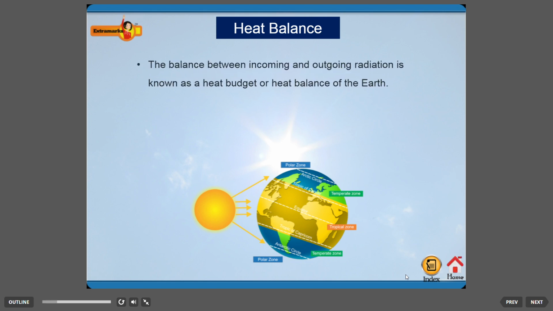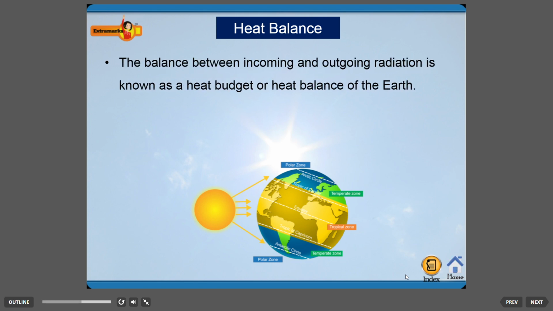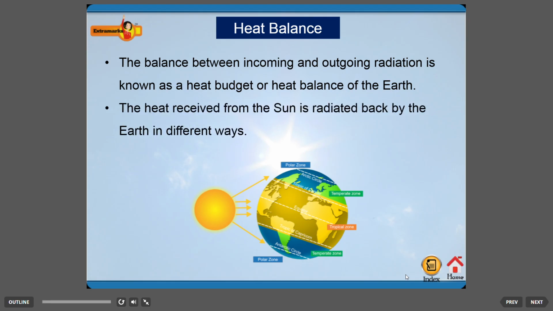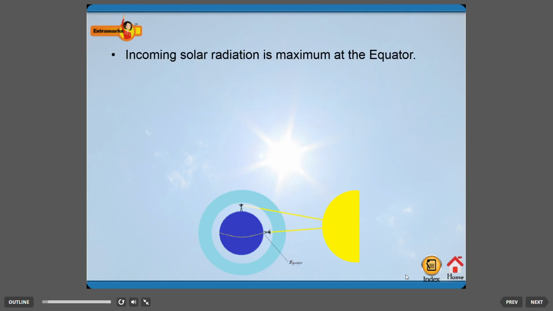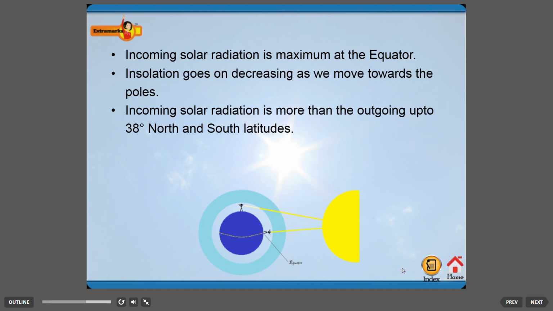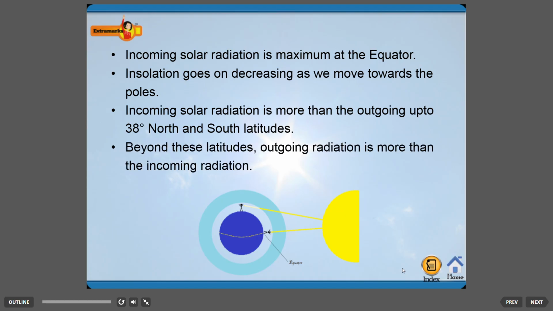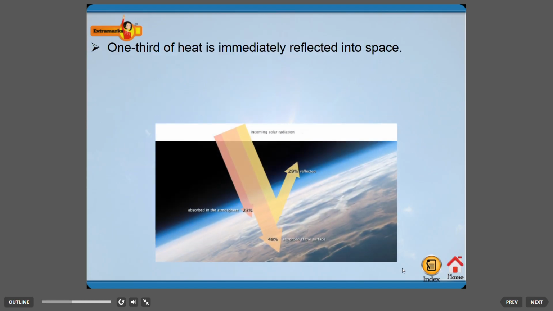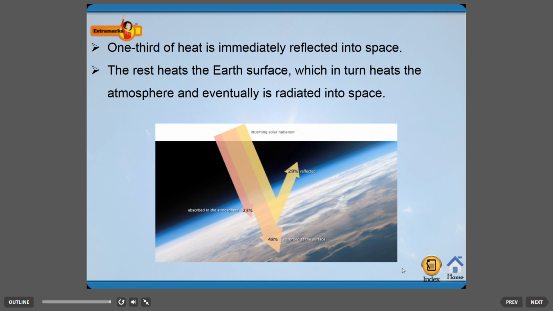Heat balance. The balance between incoming and outgoing radiation is known as the heat budget or heat balance of the Earth. The heat received from the Sun is radiated back by the Earth in different ways. Incoming solar radiation is maximum at the equator. Insolation goes on decreasing as we move towards the poles. Incoming solar radiation is more than the outgoing up to 38 degrees north and south latitudes. Beyond, 1/3 of heat is immediately reflected into space. The rest heats the Earth's surface, which in turn heats the atmosphere and eventually is radiated into space.